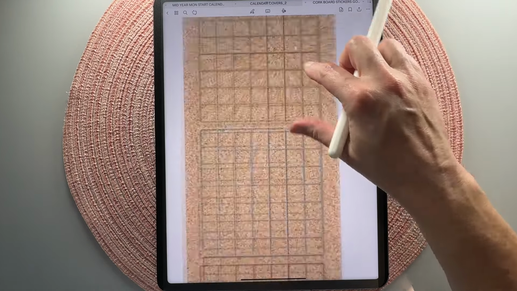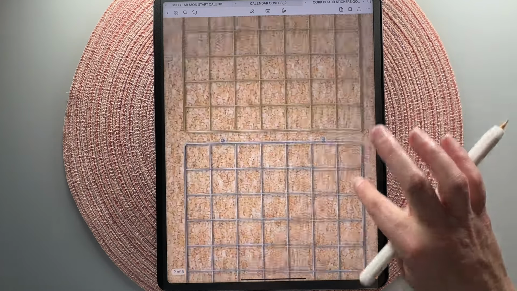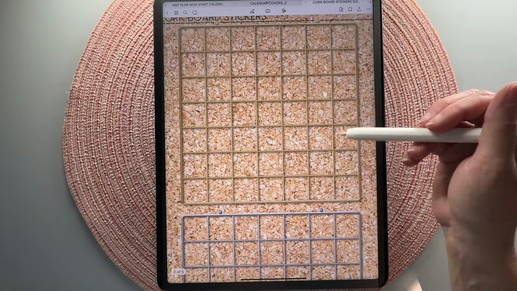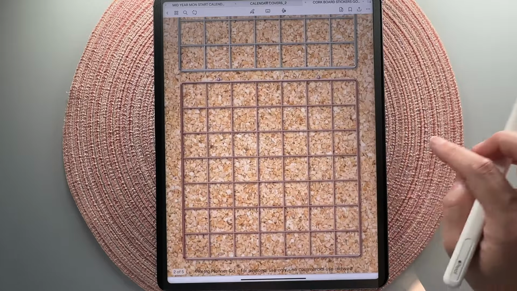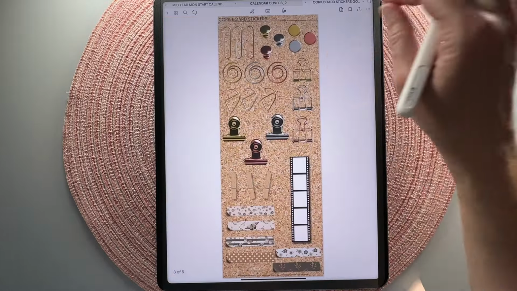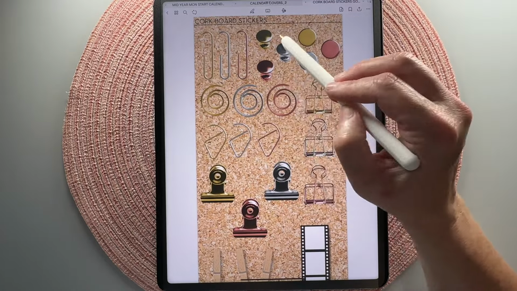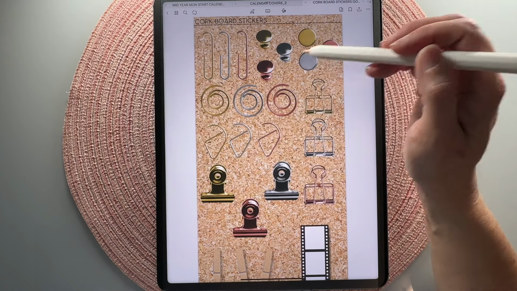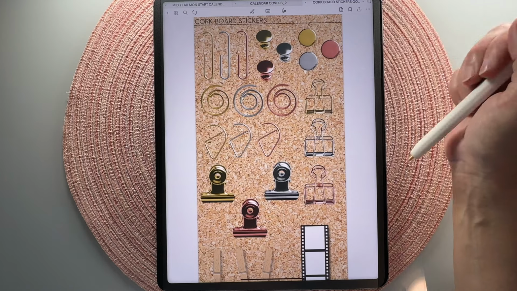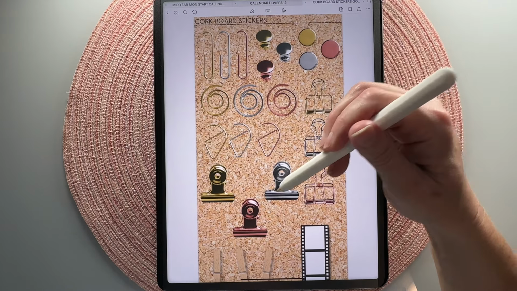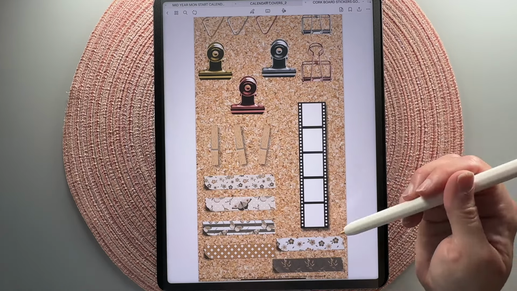So I have these really cute wire boards that you can add. So we have all of the elements are going to be in gold, silver, and rose gold. So there's the silver, there's the rose gold, and then we have a bunch of different elements that you can use on it. So we have some like half paper clips that look really good over the paper, some push pins, some flat pins, some circle pins and teardrops and bull nose clips, some more clips. Then we have some clothespin type clips, a film strip.